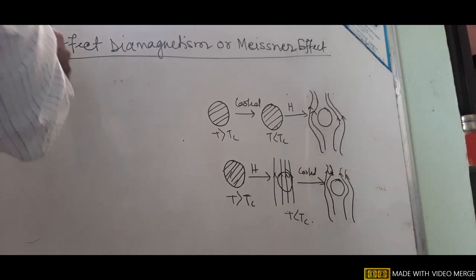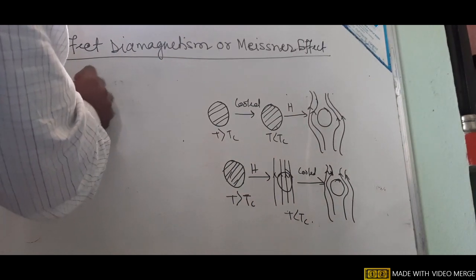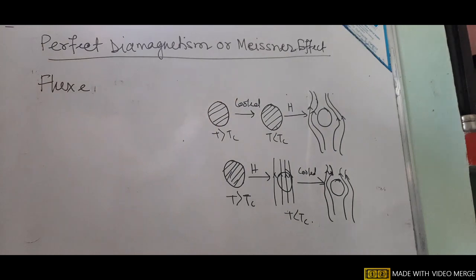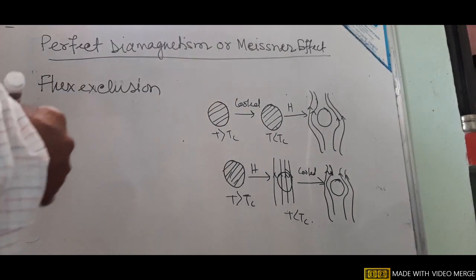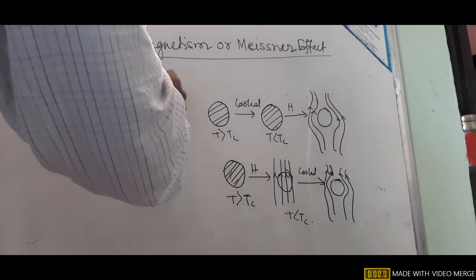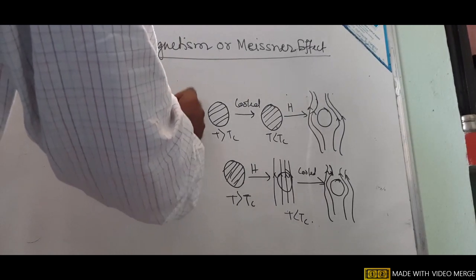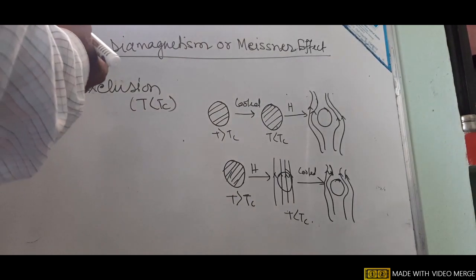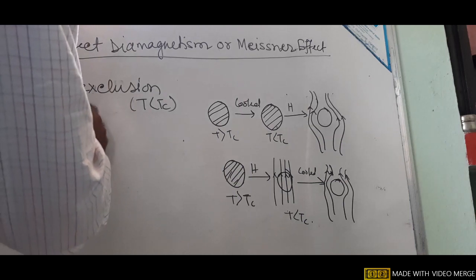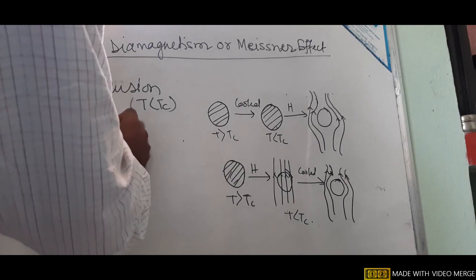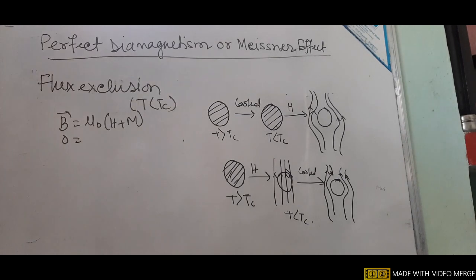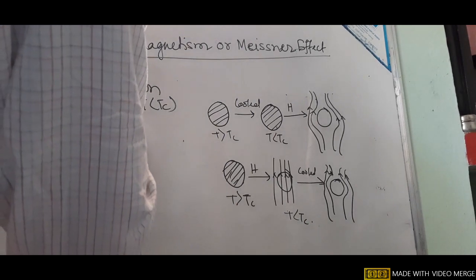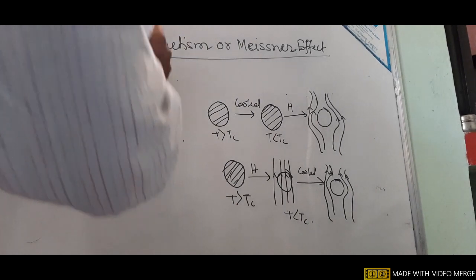This magnetic flux exclusion occurs in the superconductor when T is less than Tc. Magnetic flux exclusion means B equals 0. As the formula says, B equals mu0 times (H plus M). So that is equal to 0, meaning mu0 (H plus M) equals 0.